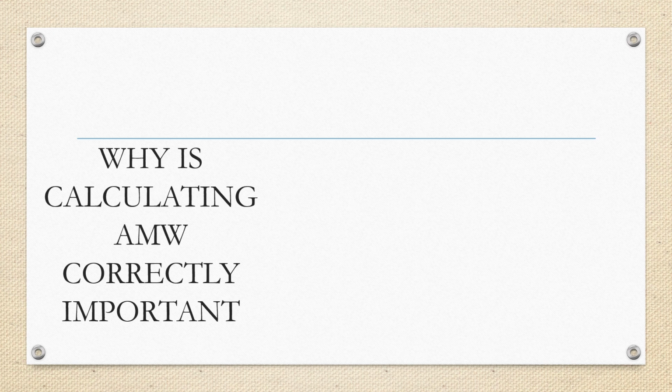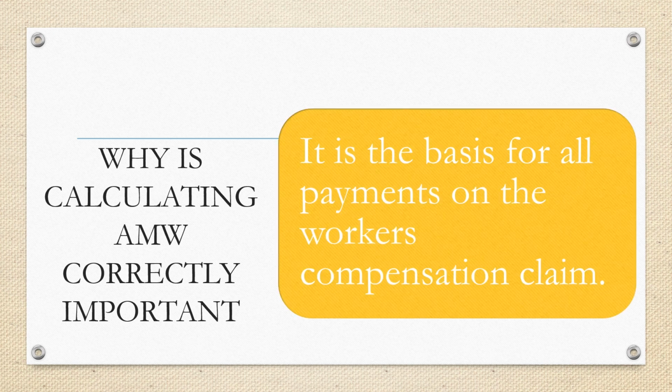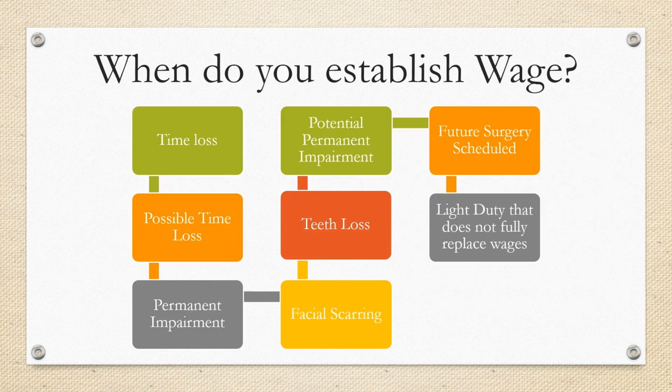Why is calculating the average monthly wage correctly important? It is the basis for all payments on the workers' compensation claim. When do you establish wage? On time loss claims, possible time loss, permanent impairment, facial scarring, teeth loss, potential permanent impairment, future surgery scheduled, and light duty that does not fully replace wages.